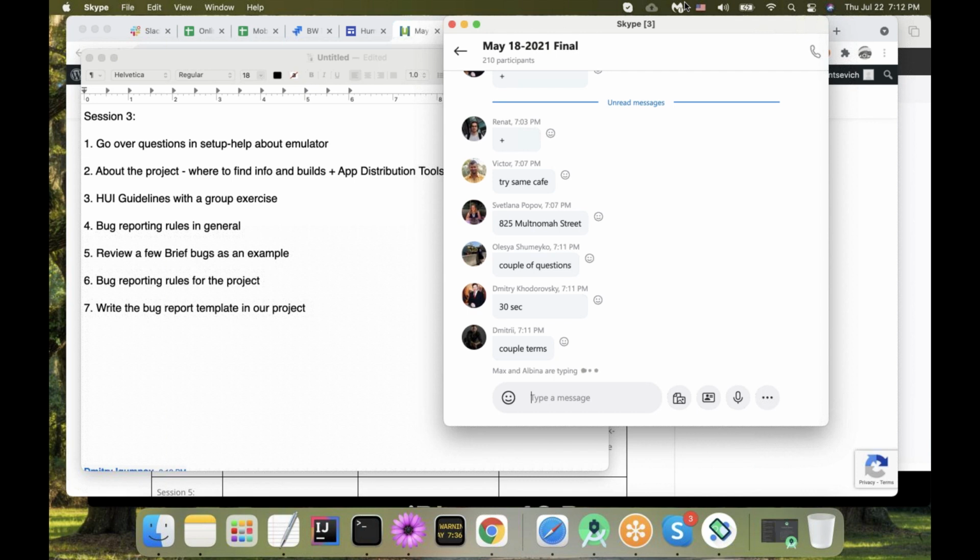Couple of terms, exactly. So tonight's class purpose, and the human interface guidelines purpose for us, are not just that they explain how the app should look, how it should sound in terms of terminology, what the proper color ratio is, and all the things.